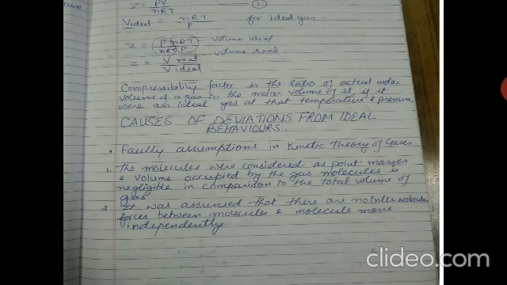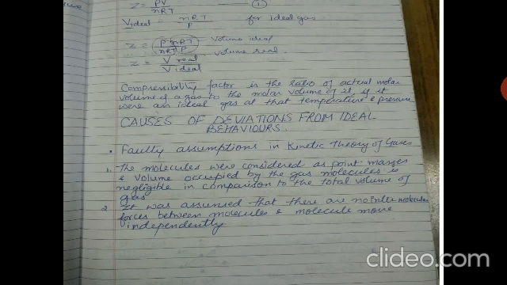The first one is that the molecules were considered as point masses, and the volume occupied by the gas molecules is negligible in comparison to the total volume of the gas. And the second one, it was assumed that there are no intermolecular forces between the molecules and the molecules move independently.